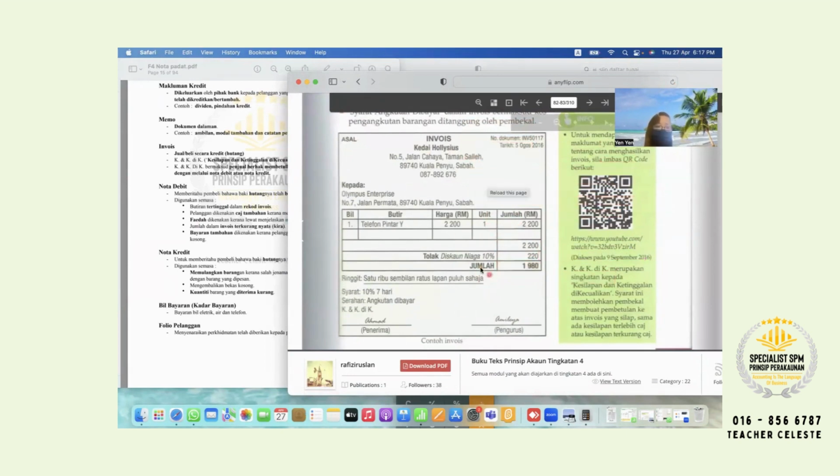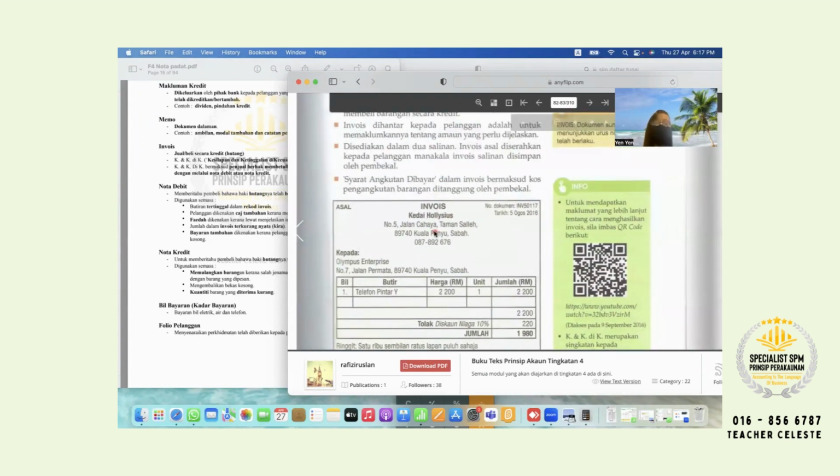This one is not you do it one. This one, yes, we have to write in sahaja here. But this one is no worry. This one is a soalan one. So they will ask you to explain. What is the function for invoice? Explain this document, like that. So next week I will teach you how to do based on the invoice. For now, today, next week no class, so which means you still got 1 more hour. But next week you have to revise yourself. Spend 1 hour to revise all these documents. Why? Because the following week, teacher will teach you more at once based on chapter 3 also.